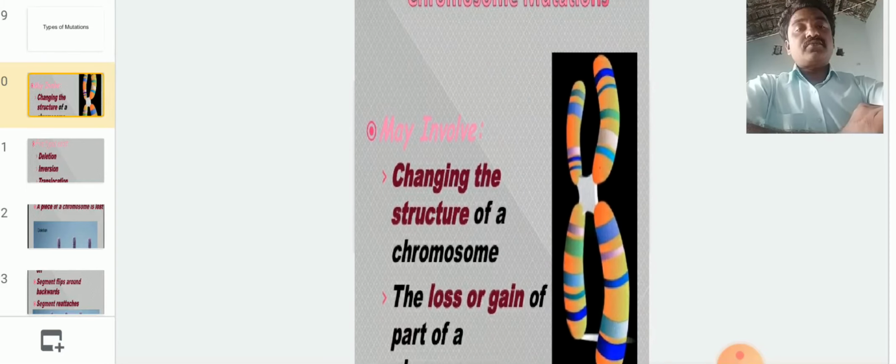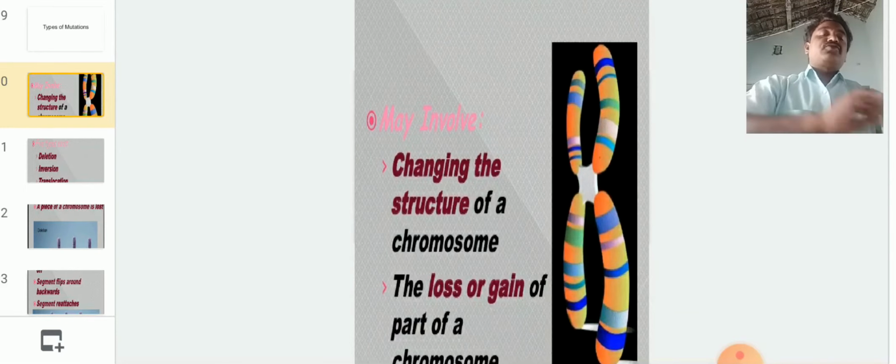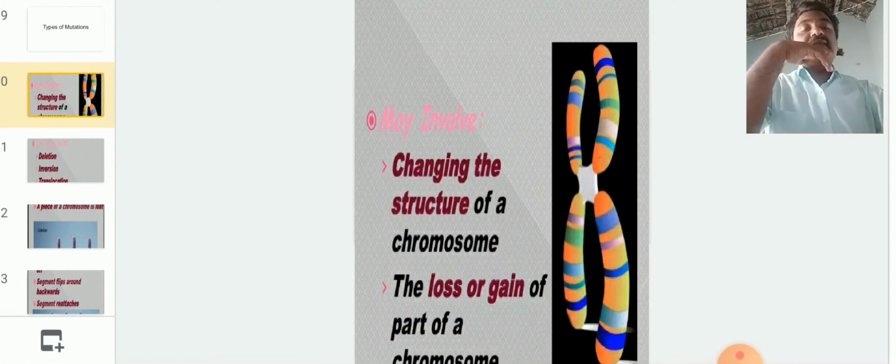The chromosomal mutations may involve a change in the structure of a chromosome, or the loss or gain of part of a chromosome. So whether the loss of part of the chromosome or the gain of another chromosome part, these are called chromosomal mutations.